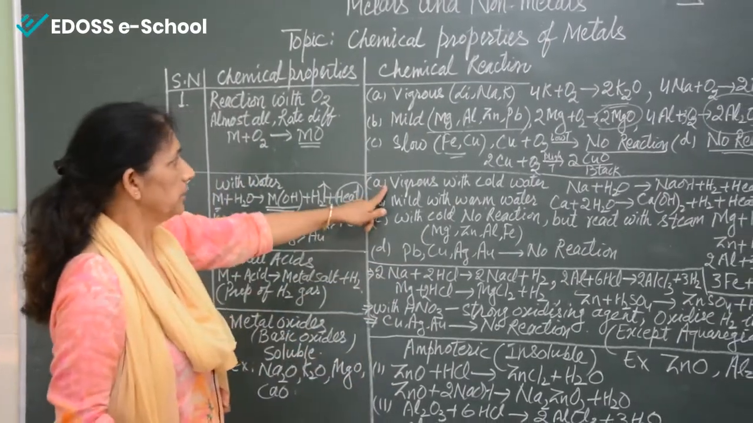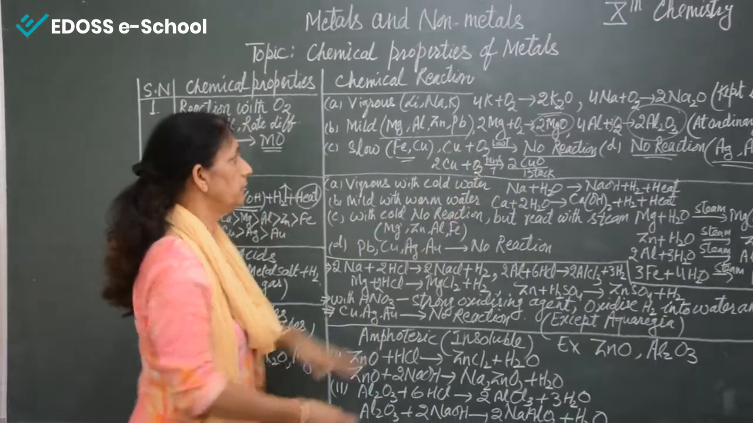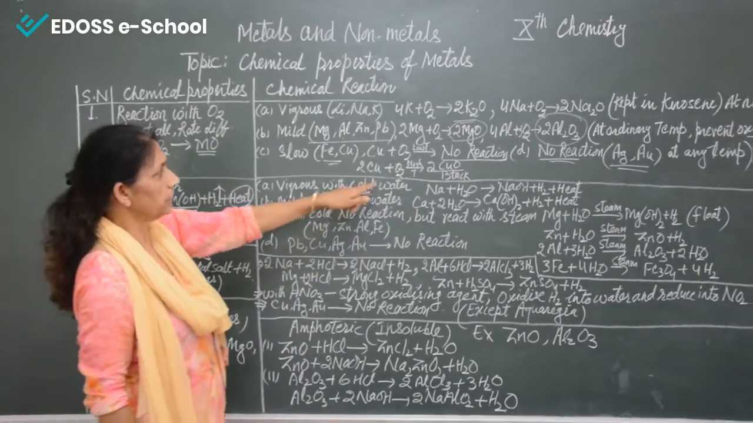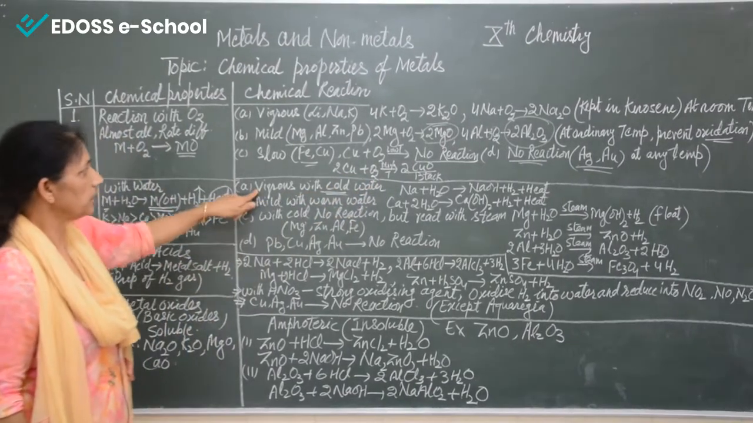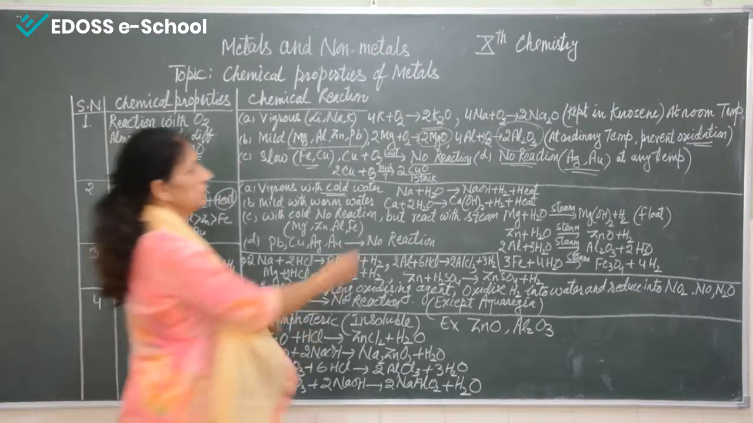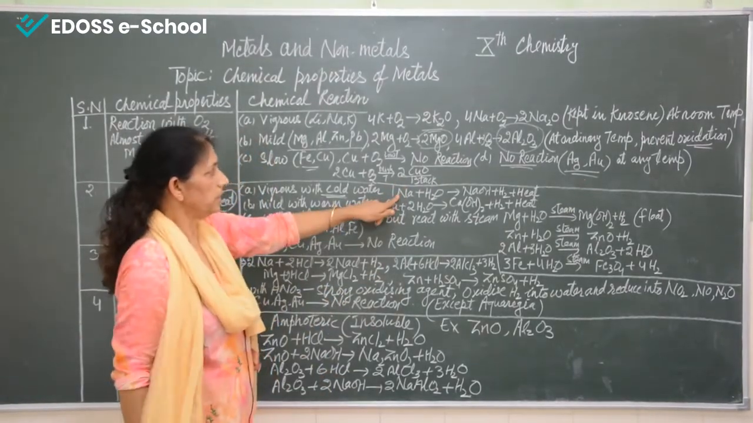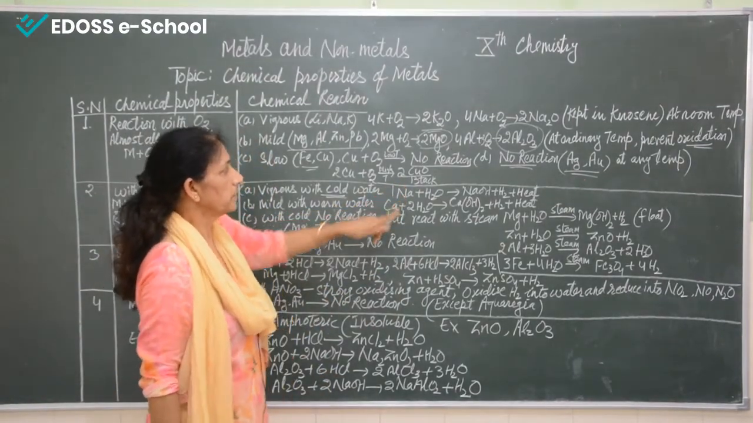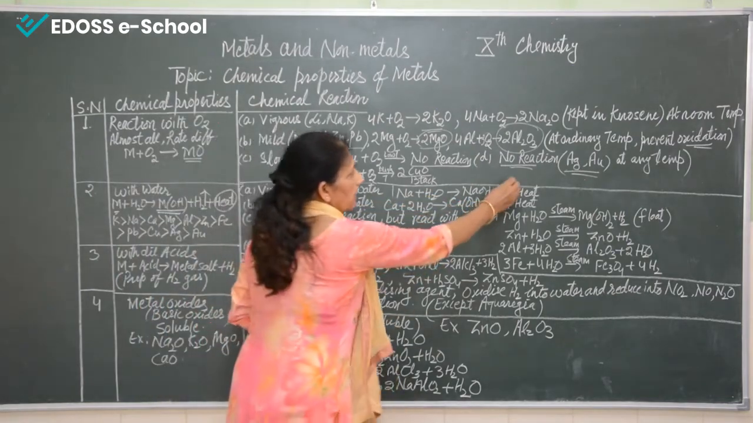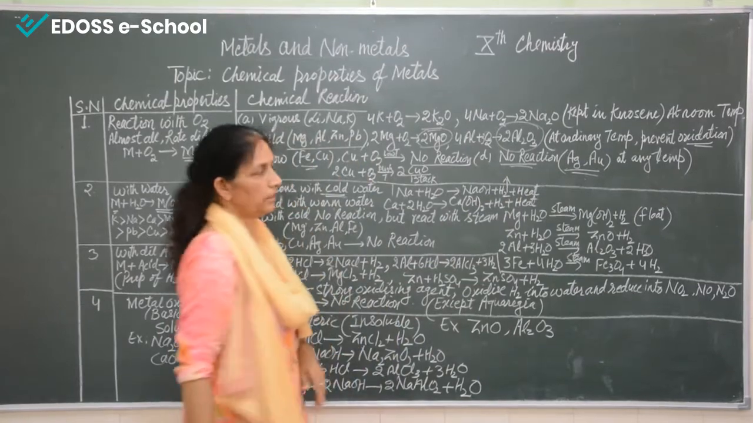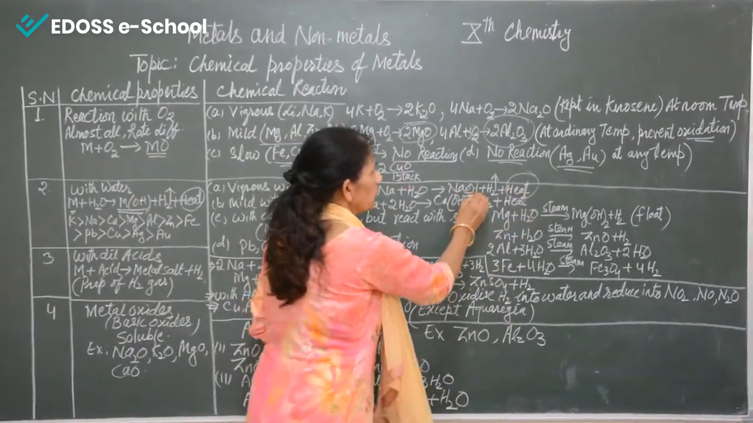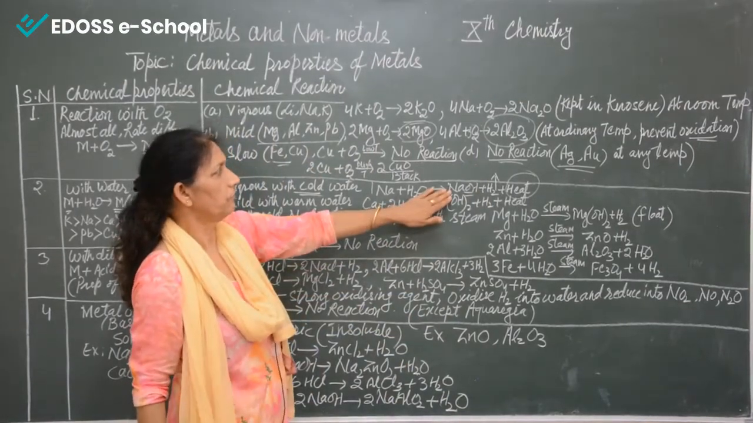Now see, there are a few metals which react even with cold water. That means if they are kept in cold water, the reaction is very vigorous and a lot of heat is given out. You can see here, this is a sodium piece. If a sodium piece comes in contact with water, immediately what will happen? Hydrogen gas will be evolved and a lot of heat will be given out and sodium hydroxide, means alkali, will form.